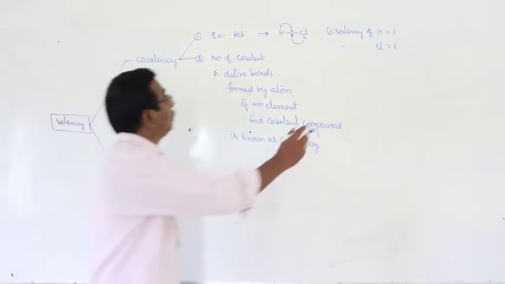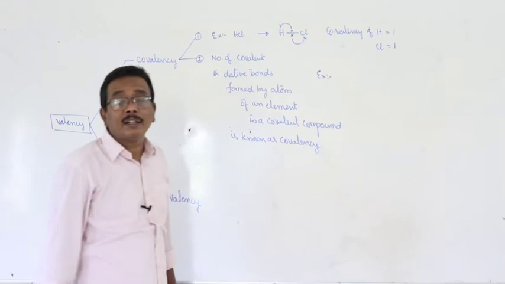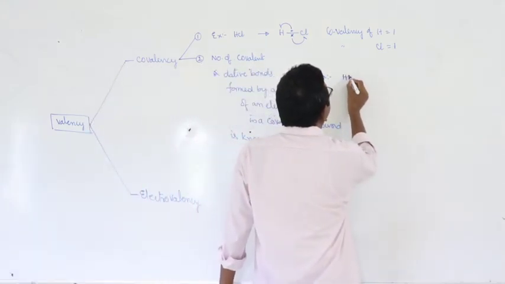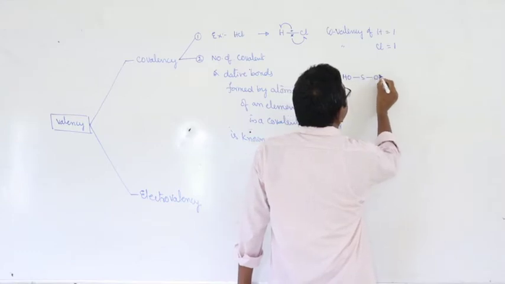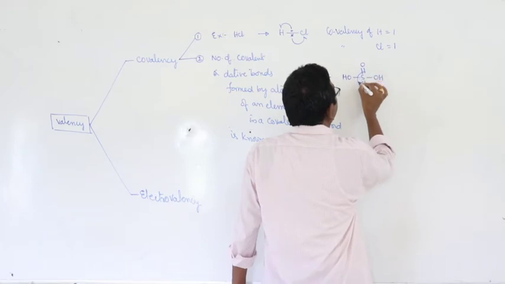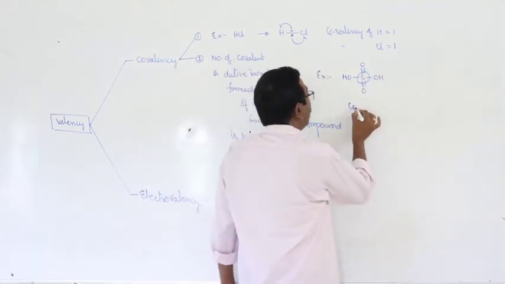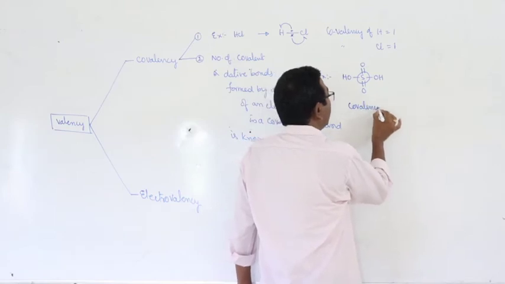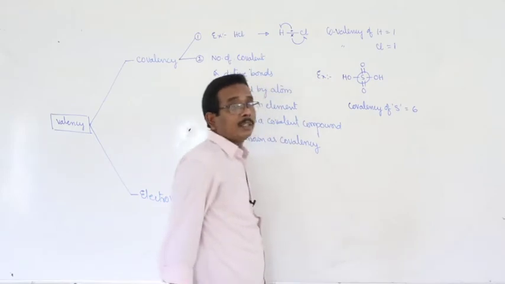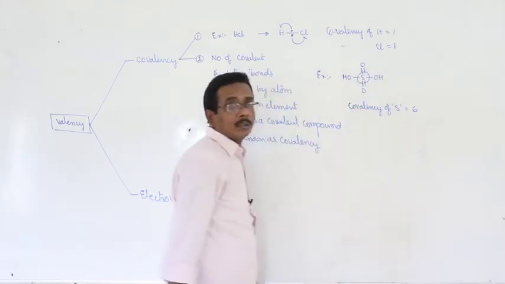Example. What is the covalency of sulfur in sulfuric acid? For that you have to be familiar with the structure of the molecule. Covalency of sulfur is equal to 6. How can you say? 1, 2, 3, 4, 5, 6.